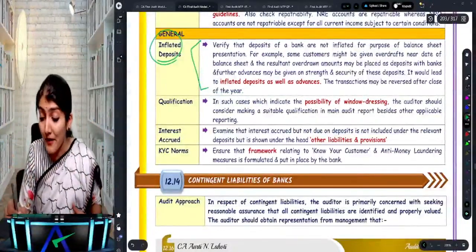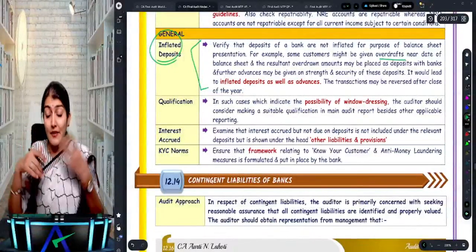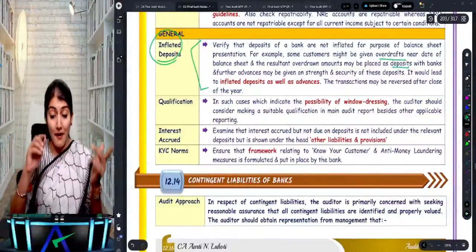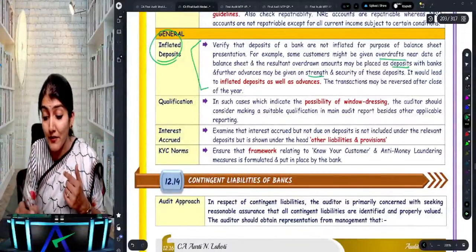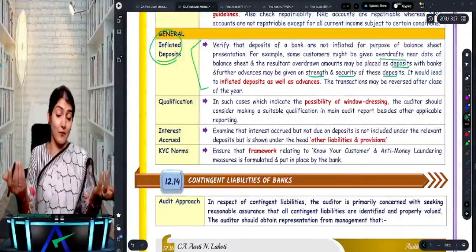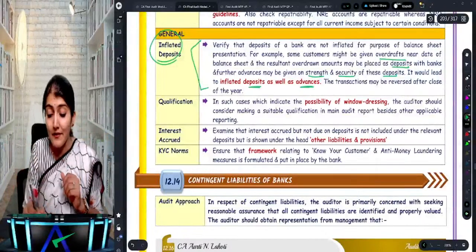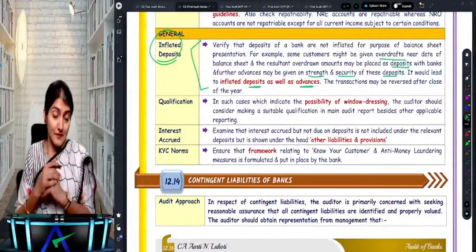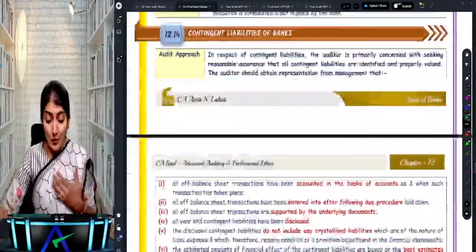Some customers might be given overdrafts near the balance sheet date, and the amount may be placed as deposits with the bank, and further advances may be given on the strength and security of these deposits. So it will lead to inflated deposits as well as inflated advances. Okay, right, then you have the contingent liability.